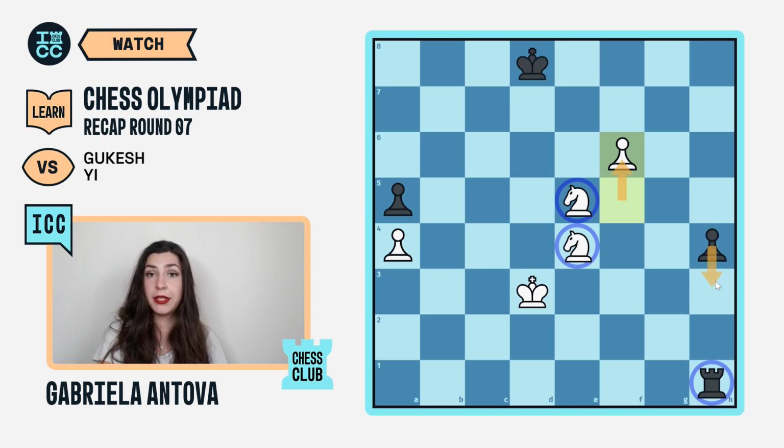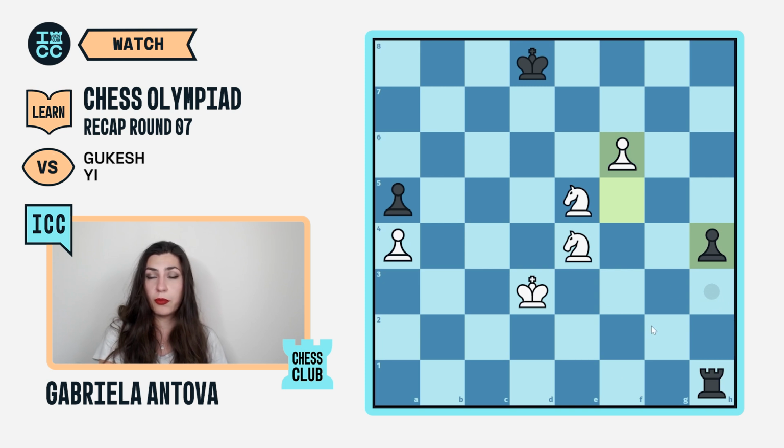Here it was Wei Yi to move, and with only around a minute on the clock, he had to make a very tough decision. What was he supposed to do? Move h3, play rook f1, play rook d1 check. All of those have to rely on long and complicated calculations, ones he simply didn't have the time to perform. That's why he chose to go with his intuition and play the move h3. However, according to the engine, this is a losing mistake.